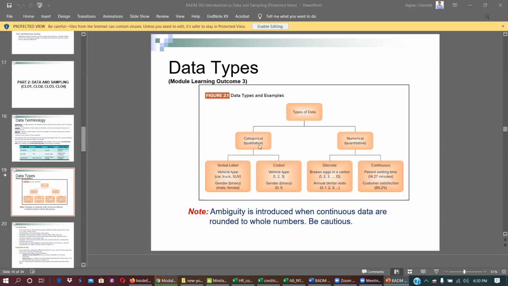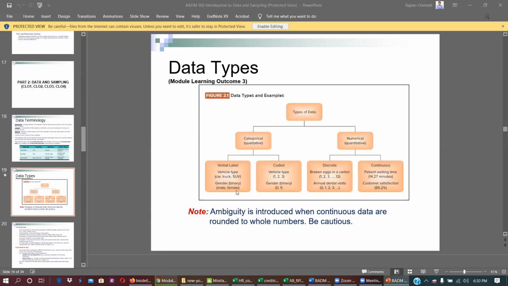And then there are categorical data, like you can name, you can categorize the car, you can categorize the person, male, female, you can categorize different other things, and that can be coded. Like car is 1, truck is 2, SUV is 3.